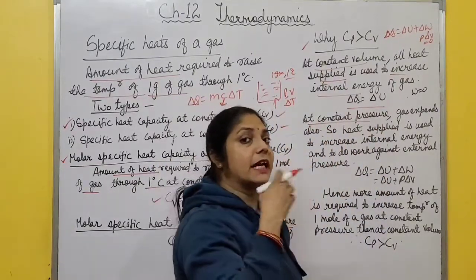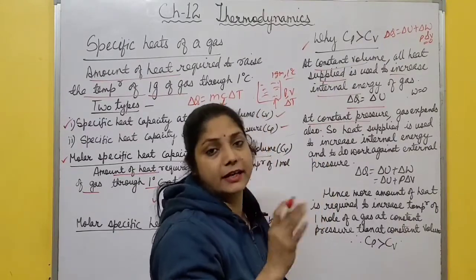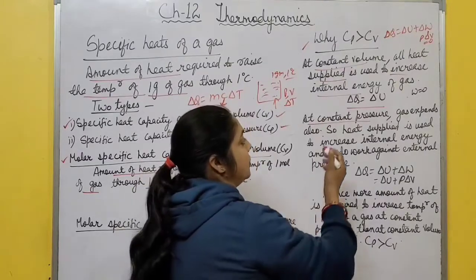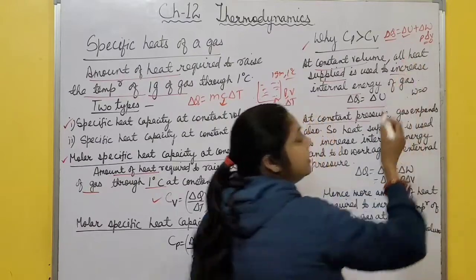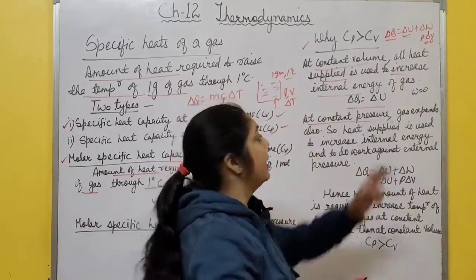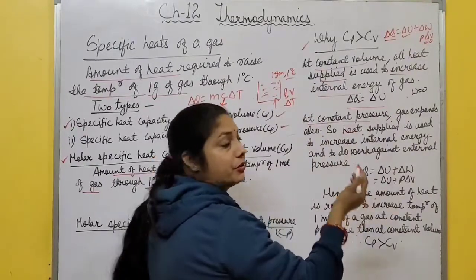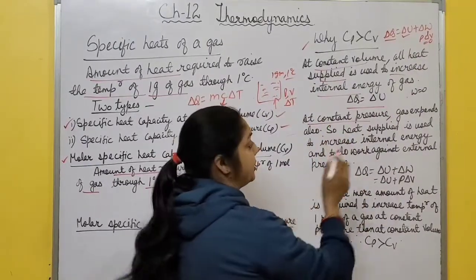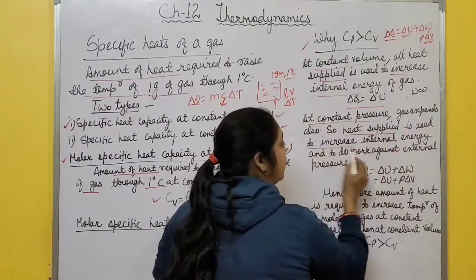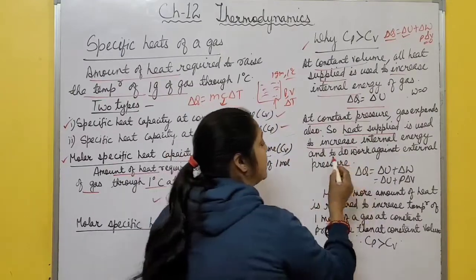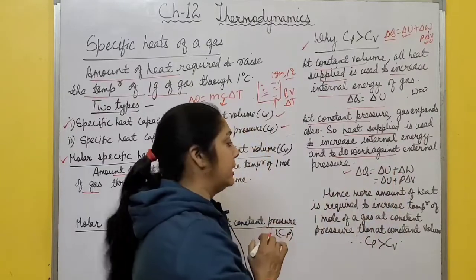Now when a gas is heated at constant pressure, what happens? At constant pressure, the gas expands, and when the gas expands, it performs some external work against the pressure. So part of the heat supplied is used in increasing the internal energy of the gas, and a part is used in performing work against that pressure. So more heat is required when a gas is heated at constant pressure, right? Because at constant pressure it expands, so heat supplied is used to increase internal energy, and some is used to do work against the external pressure. Delta Q is delta U plus delta W.